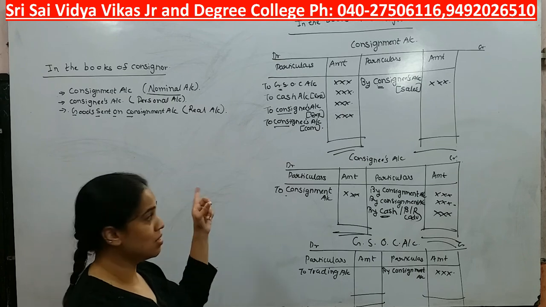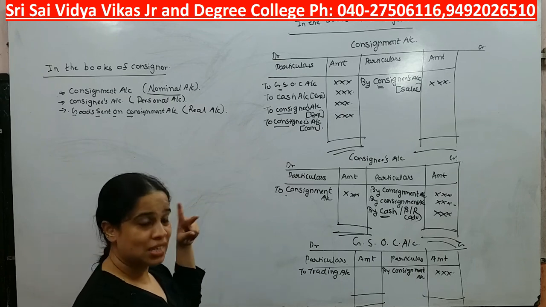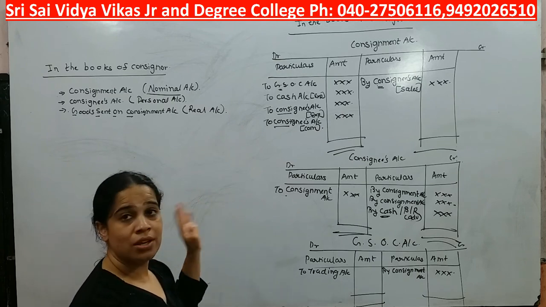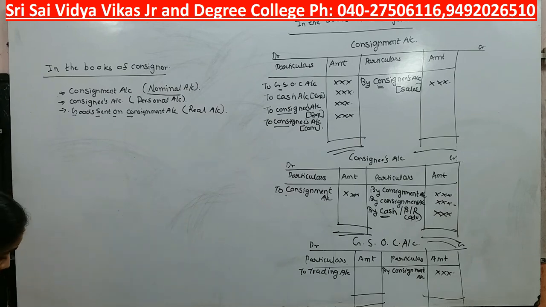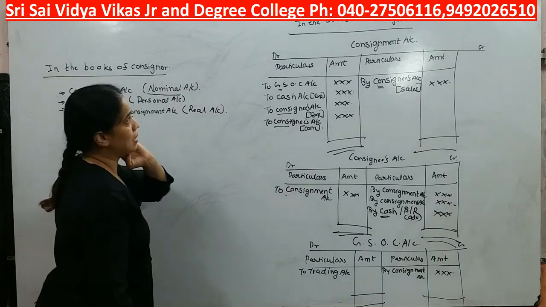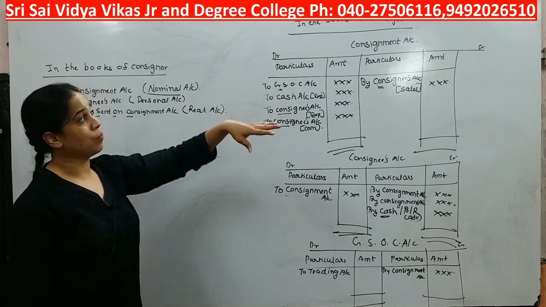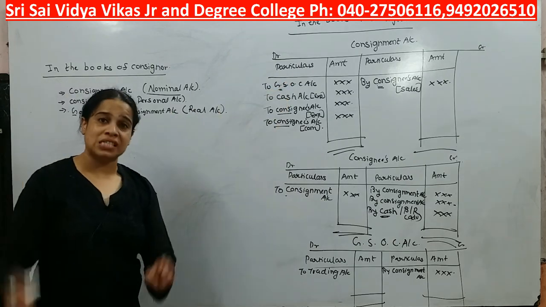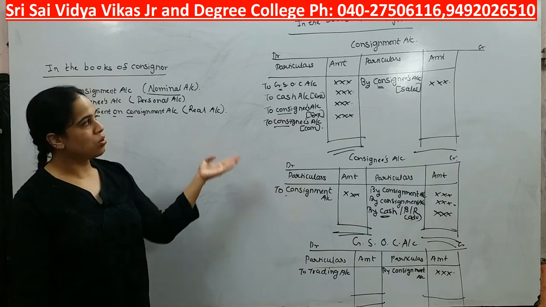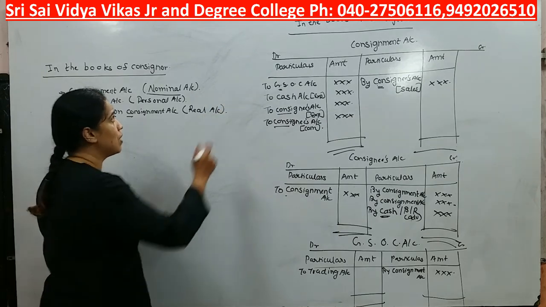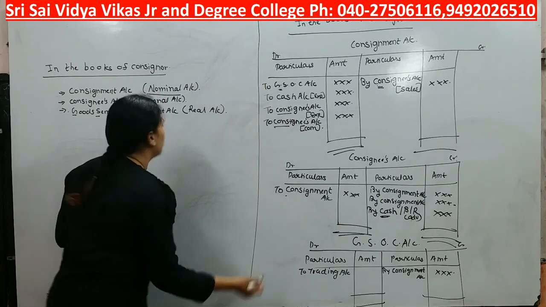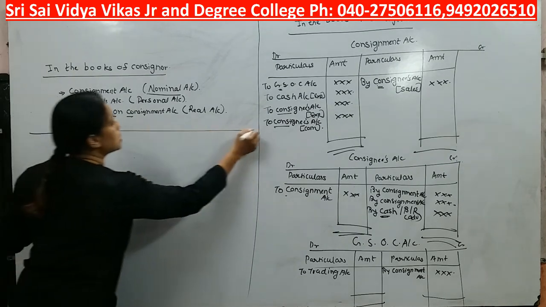One is his business, second is his consignee, and third will be GSOC. We know that in consignment there are 2 parties, one is a consignor and another is a consignee. Okay, so in the books of consignor, what kind of accounts we are going to maintain, that we have seen, right?